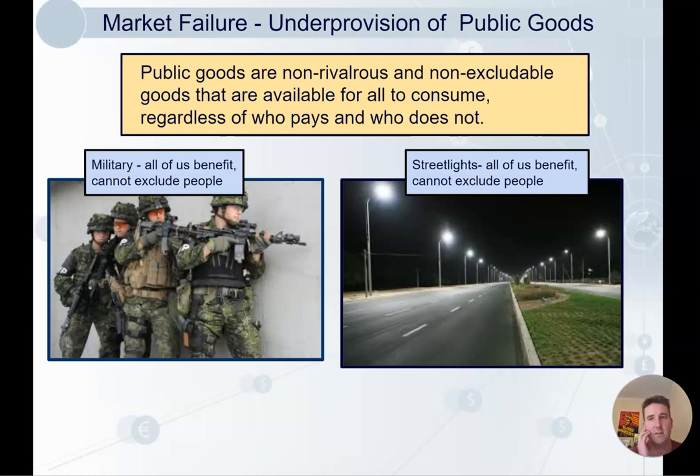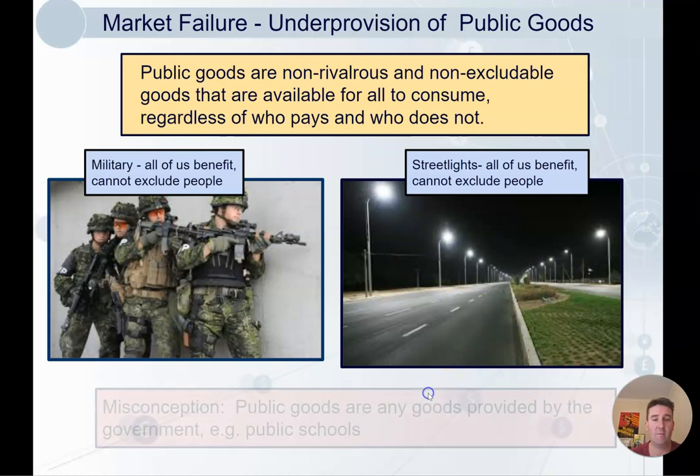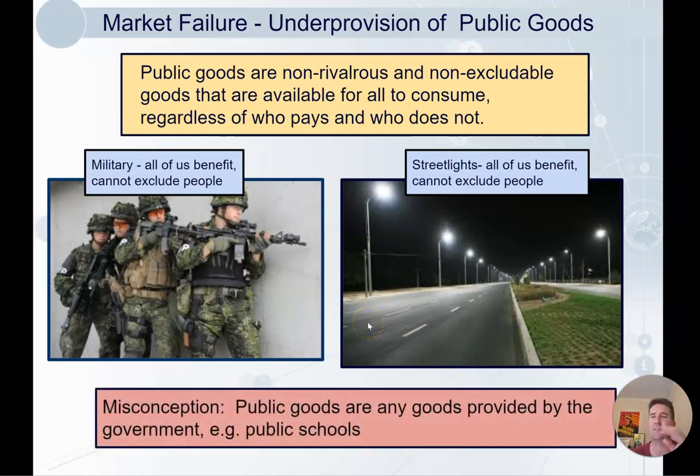It just doesn't work. They can use it for free. Why would they pay? So these have to be provided by the government, and that's the market failure here, is that private companies have no incentive to provide these goods, even though they are super useful.